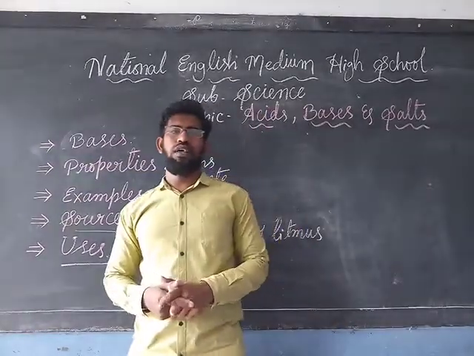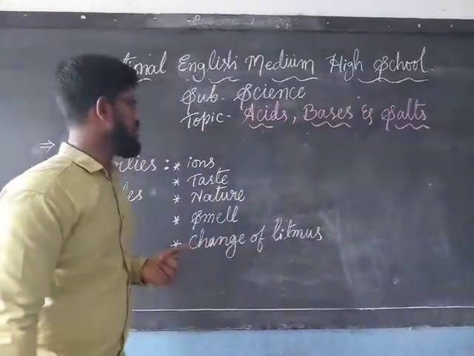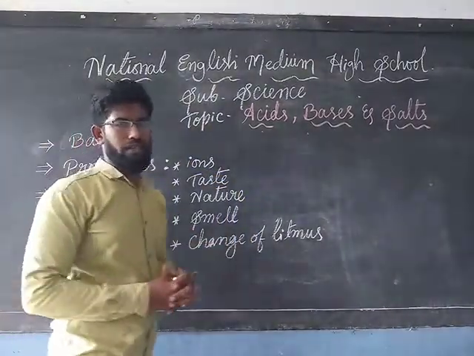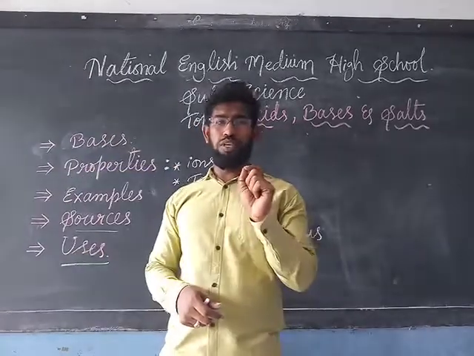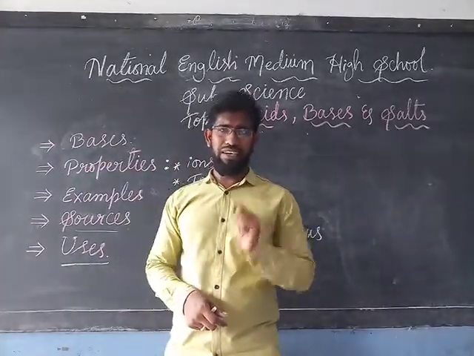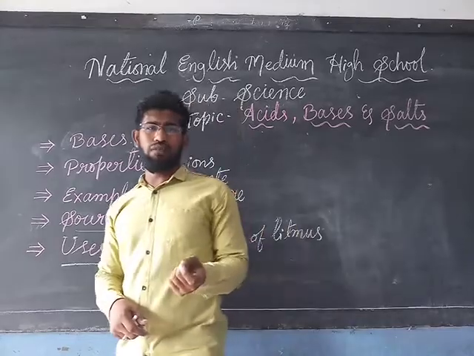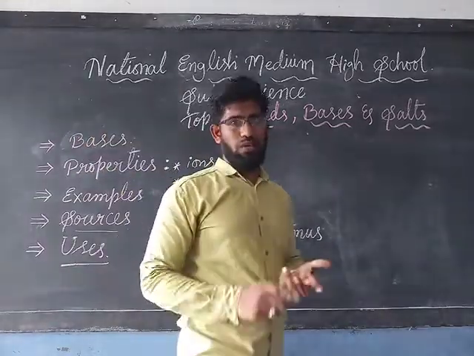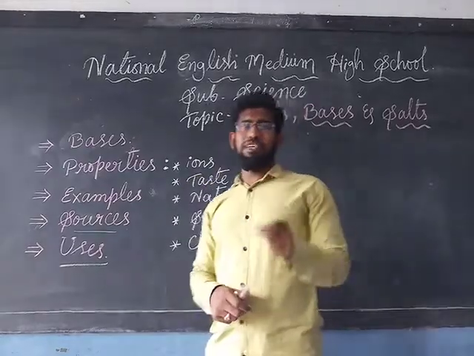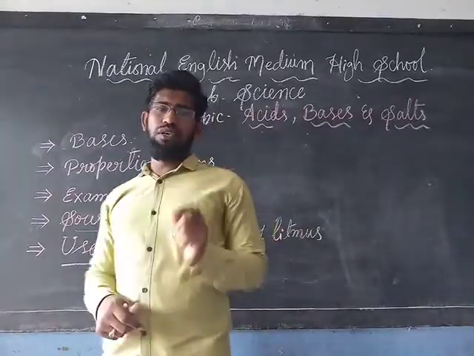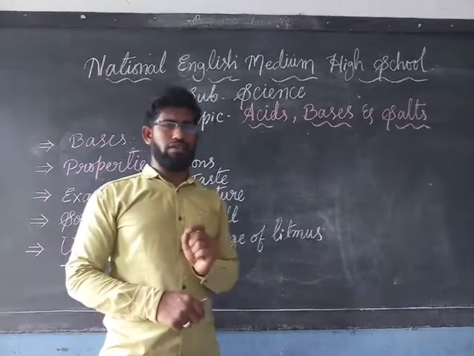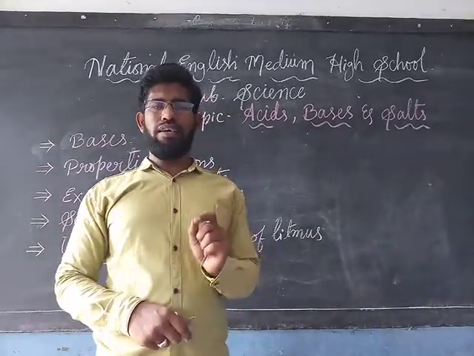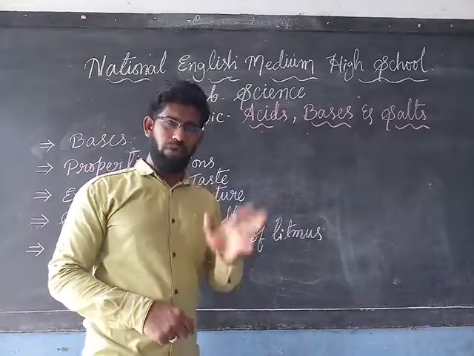Okay, after acids, let's begin to know about the bases. As usual, bases are the chemical substances which contain OH minus ions and they are bitter in taste. They can turn the red litmus into blue in color. Once again, I will repeat: the bases are chemical substances which contain OH minus ions. They are bitter in taste and they can turn the red litmus into blue in color.